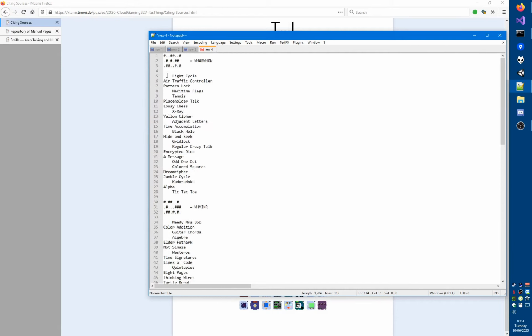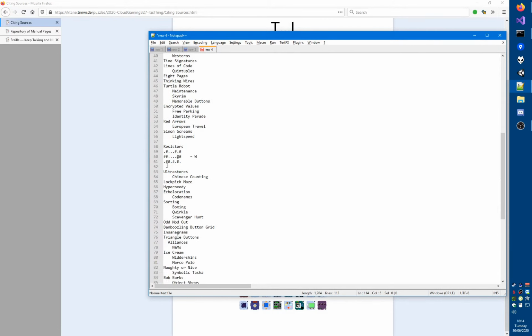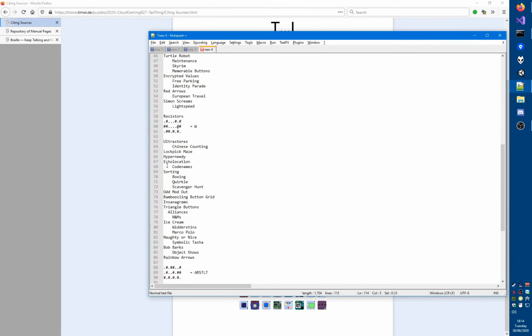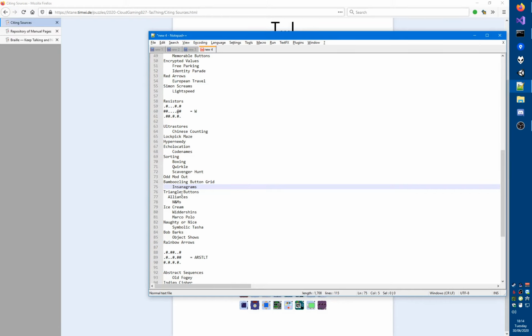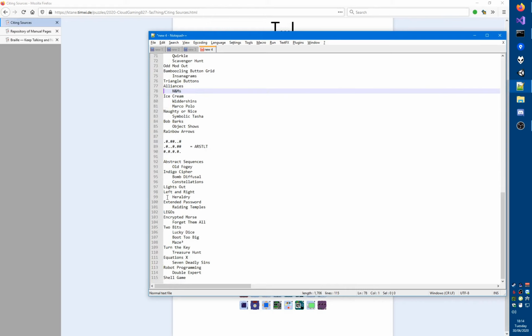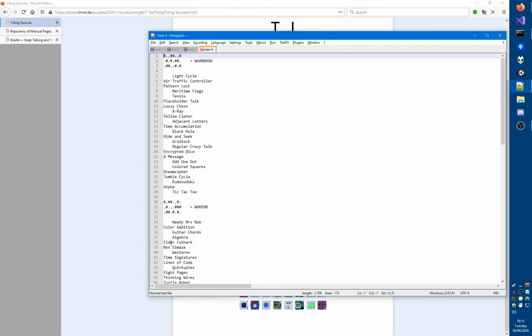Let's see. Apply the adjacent letters rules. Obtain in Sanagrams. I might have made a mistake here. In Sanagrams, right, okay, so obtain, in which case alliances is in, obtain Braille letters. So apply the adjacent letters rules, and then we will be able to read Braille.